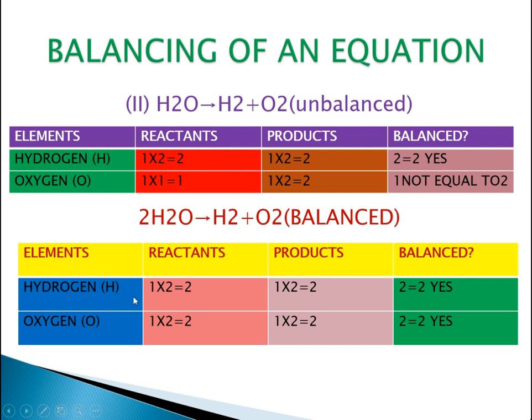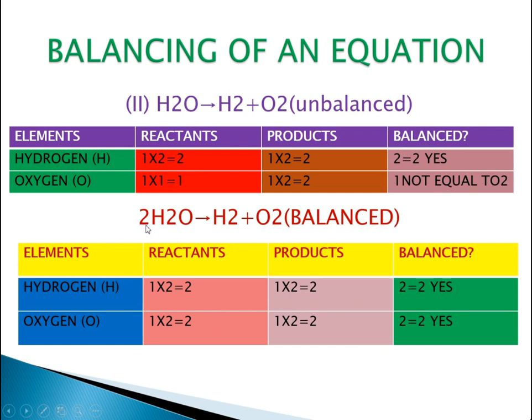So how? Hydrogen in the reactant part is 1 into 2 equals 2, and the product part is 1 into 2 equals 2. We have seen beforehand that hydrogen is balanced on the product side as well as the reactant side. Now we will observe the oxygen. How has it got balanced? 1 into 2 equals 2 in the reactant, and 1 into 2 equals 2. It has also got balanced. So 2 equals 2. So totally it has been balanced.